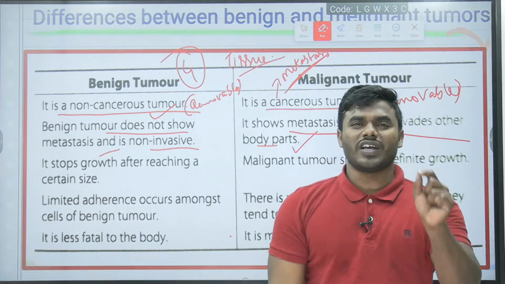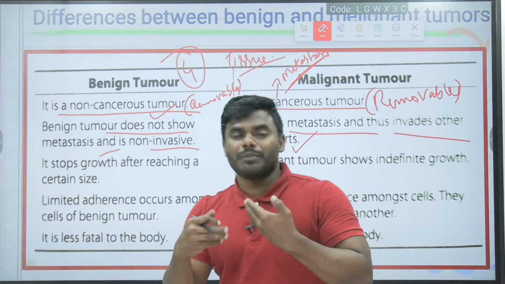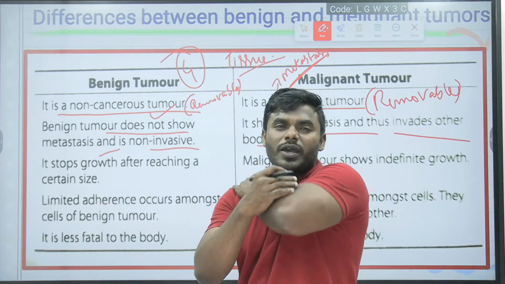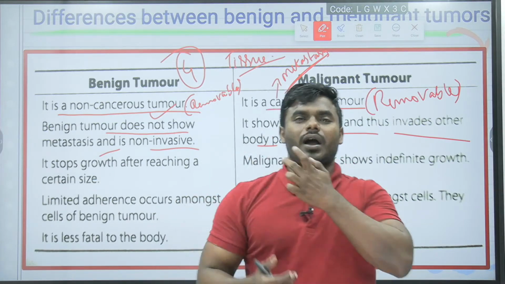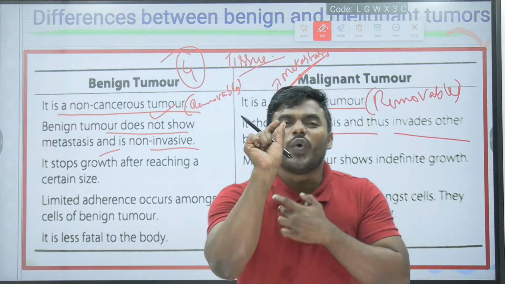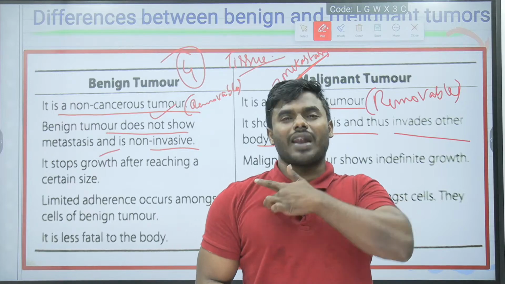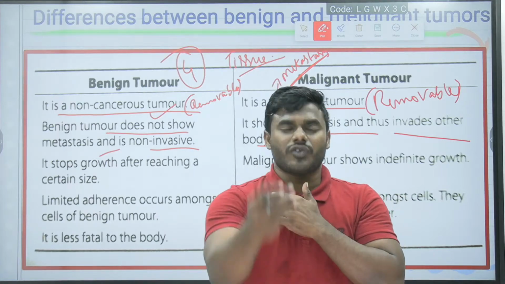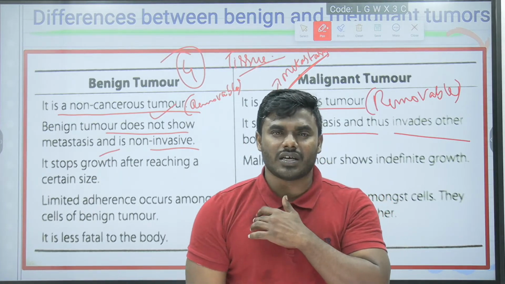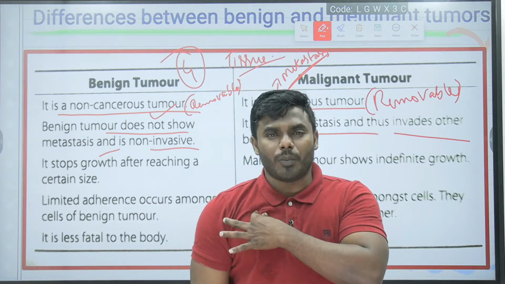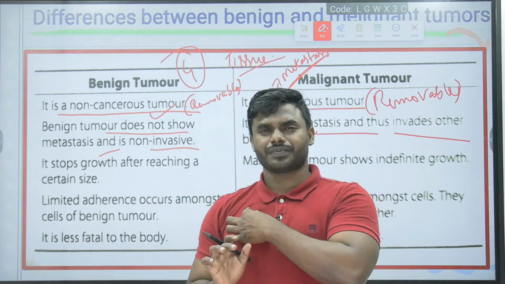Now, students, you might have observed I am talking about the lipoma. Some people get lipomas on their hand and on their chest. Suppose I have one lipoma on my chest. Friends, even after 1 year, even after 10 years, the size of the lipoma remains as it is.